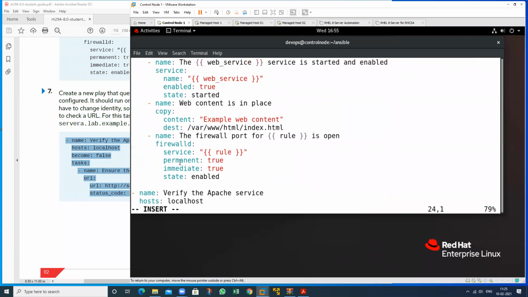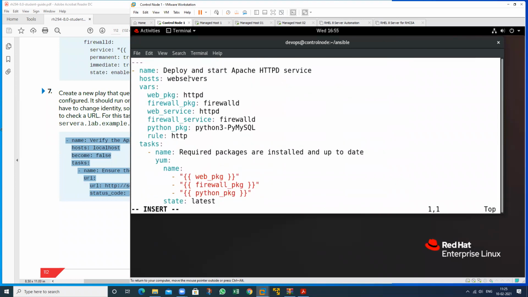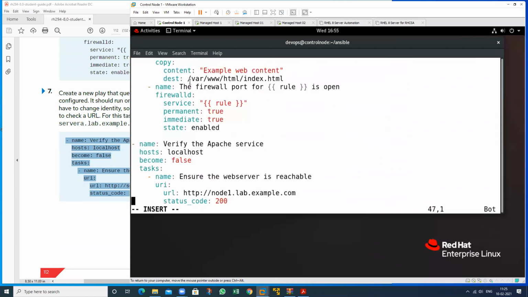This is a different machine. See, this is a different machine. And this is a different machine. This is my localhost, it means my control node machine. On this machine it goes to this machine and performs this particular task to ensure the web service is running or not. So it will put the message.